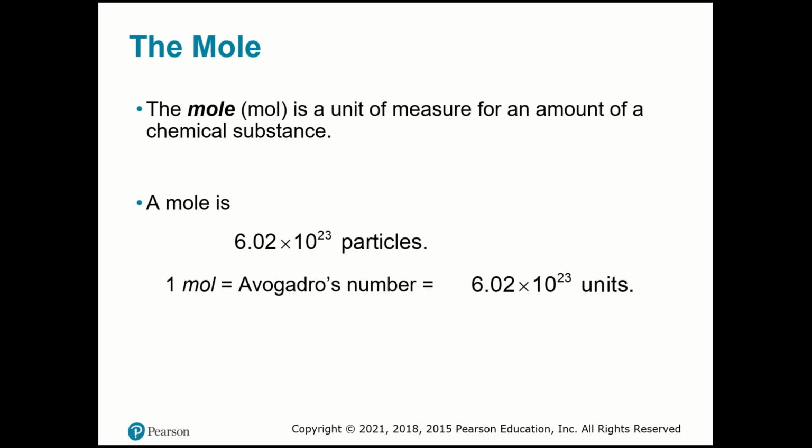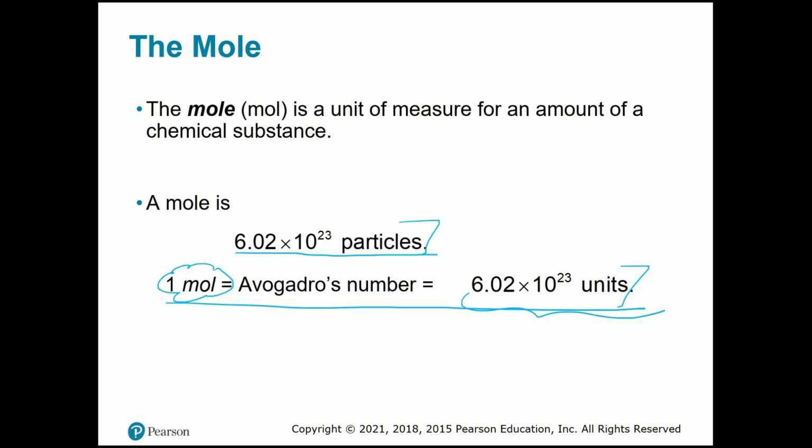So the mole is a unit, as I said before, of measure for an amount of chemical substance. A mole is 6.02 times 10^23 particles. So you know already that 1 mole of any substance contains 6.02 times 10^23 units. This is very important, and I always say that mole is the start unit of chemistry.